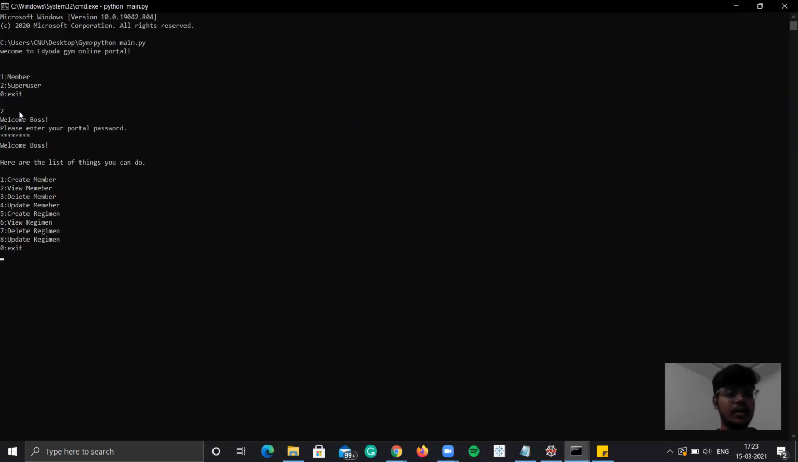After giving the password correctly, it will log in. These are the options a super user can use: create member, view member, delete member, update member, everything. If I'm a normal guy who wants to join a gym, I will ask the super user to add me onto the gym online portal so that I can manage my profile and see my resume and everything.